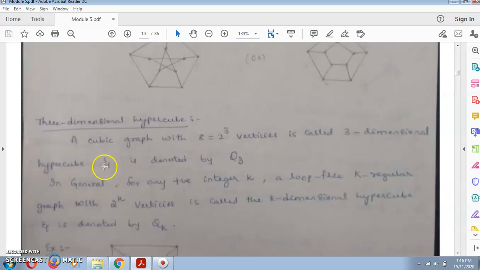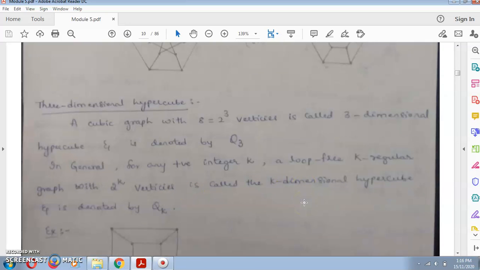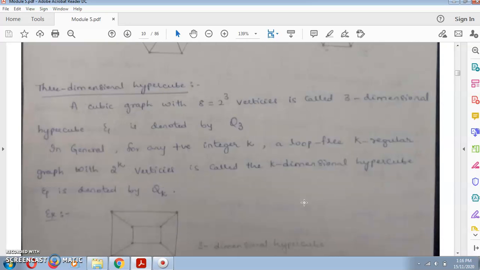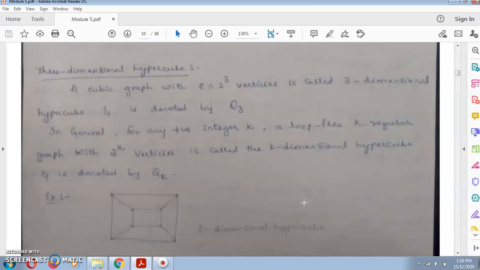In general, for any positive integer k, a loop free k regular graph with 2 raised to k vertices is called a k-dimensional hypercube and is denoted by Qk. How is it a three-dimensional hypercube?